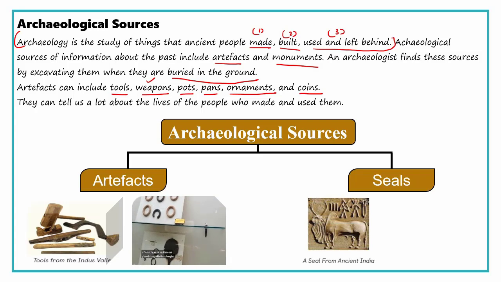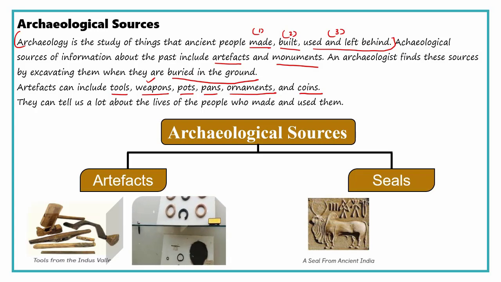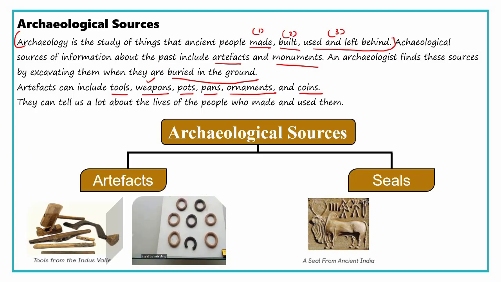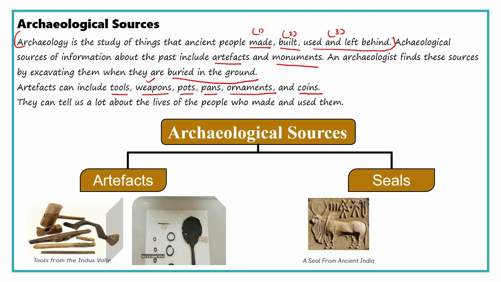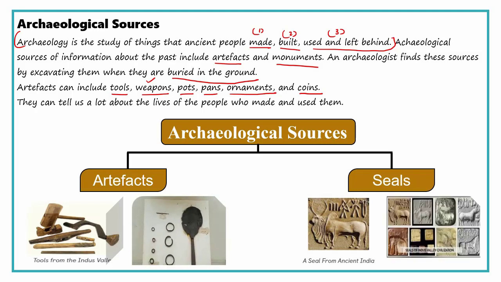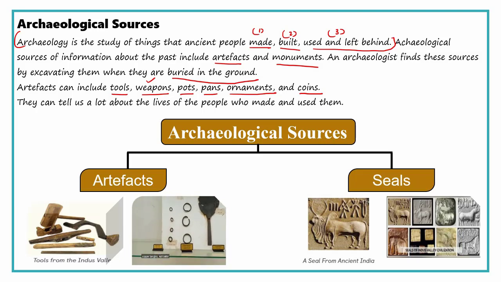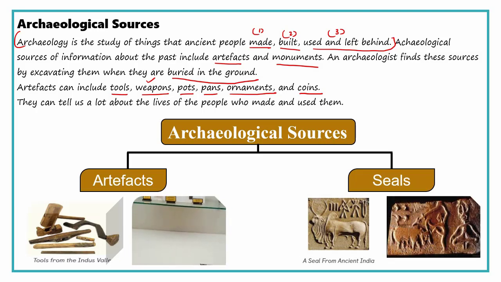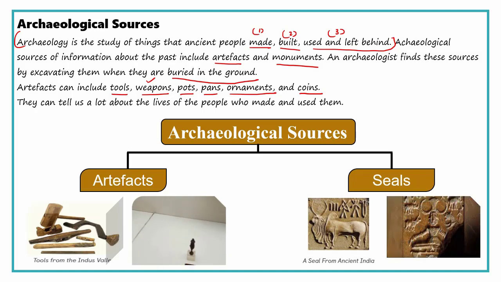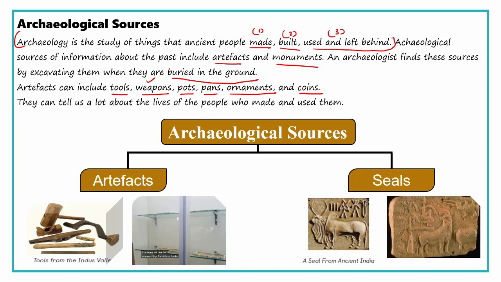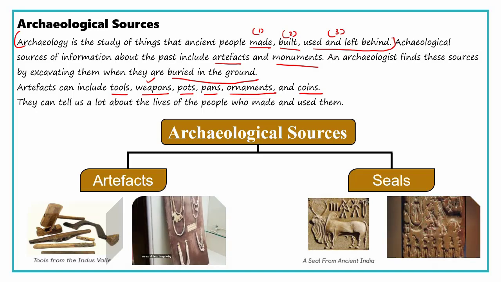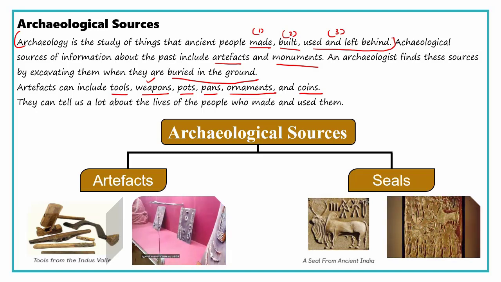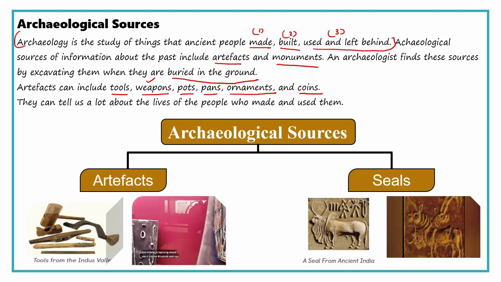Now let us see the seals, stamps. On your progress card you will definitely have your principal's stamp. In those days kings used to use these seals. See the seals. Yes, this is one kind of stamp, a man killing the bull. This is one type of seal. These all are seals. How did we get them?